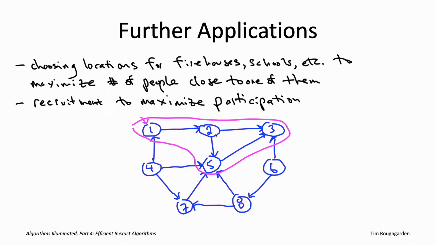You'll see that 6 has no incoming arcs. That means there is no one else capable of convincing 6 to come. However, if 6 decides to come, then many will follow. In particular, 8 will follow, followed by 5 and 7, followed by 3. So if you decide to recruit both 1 and 6, you actually wind up getting 7 of these 8 people to show up at the event.